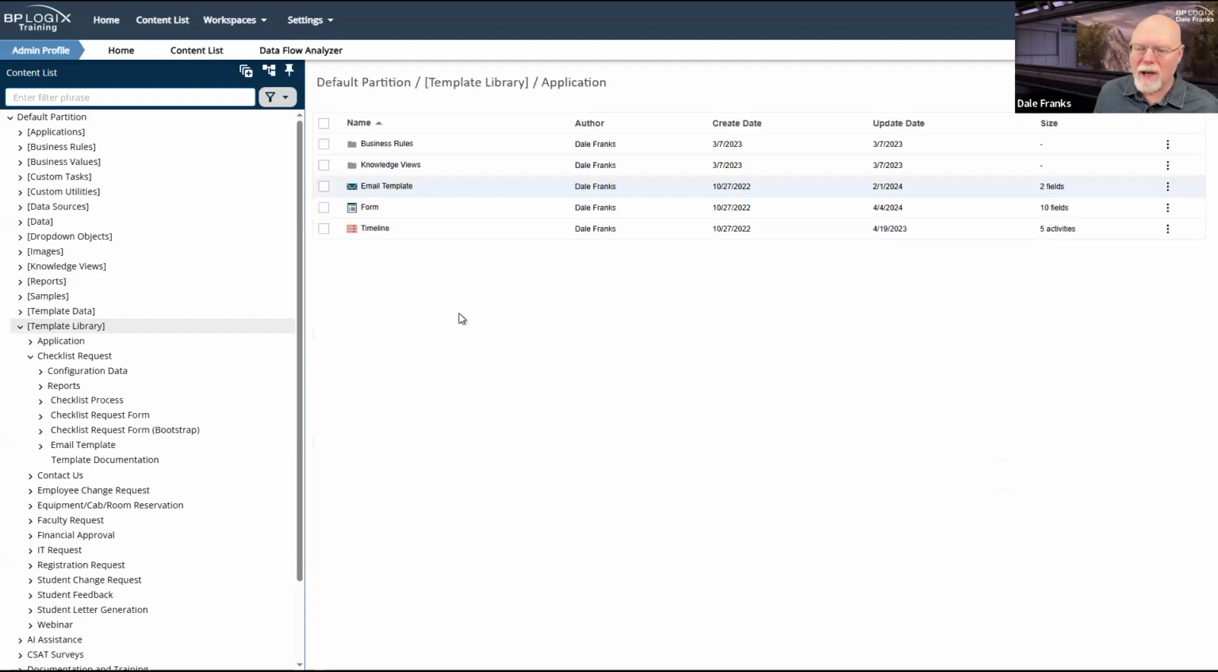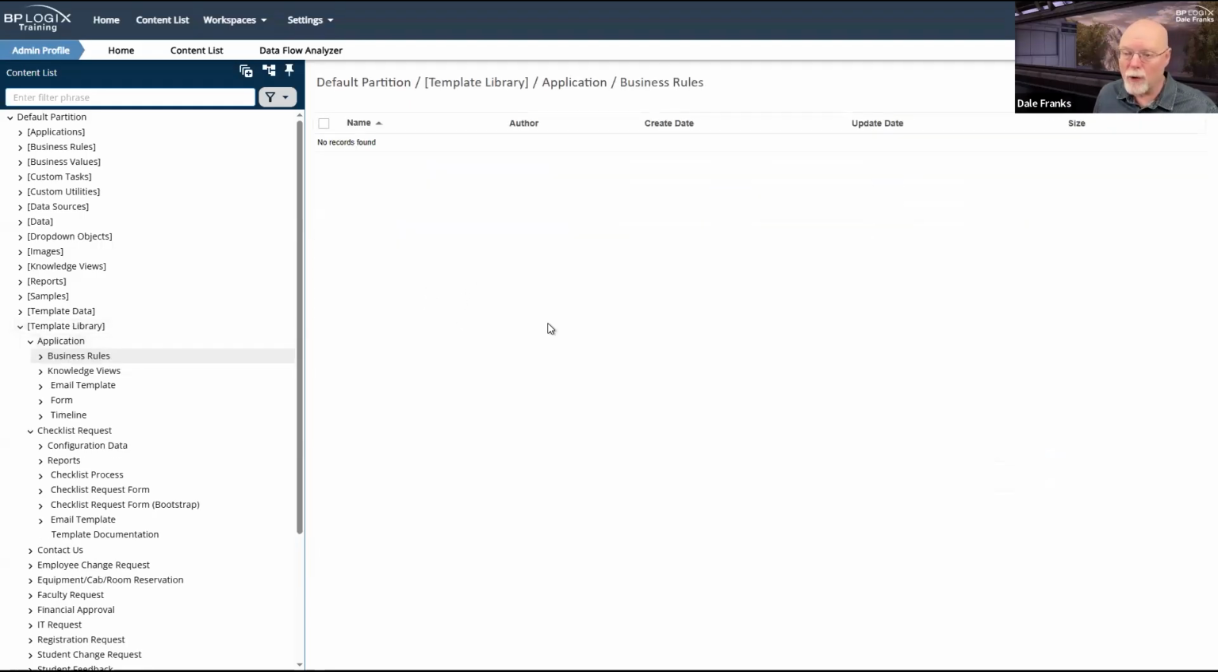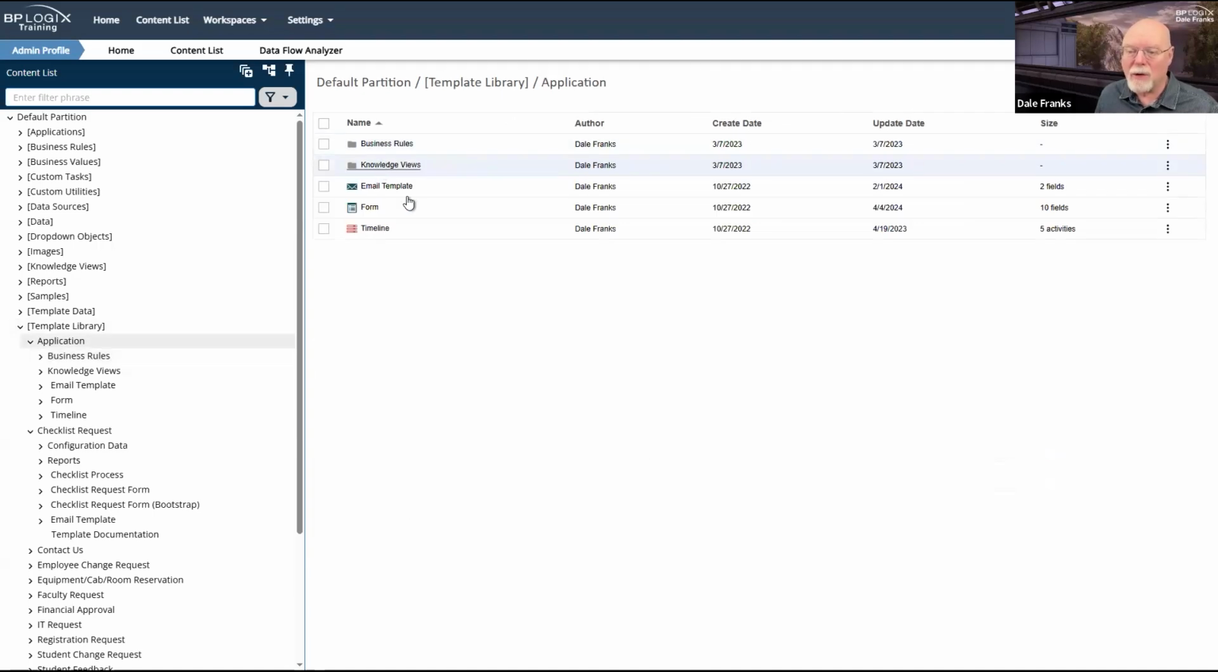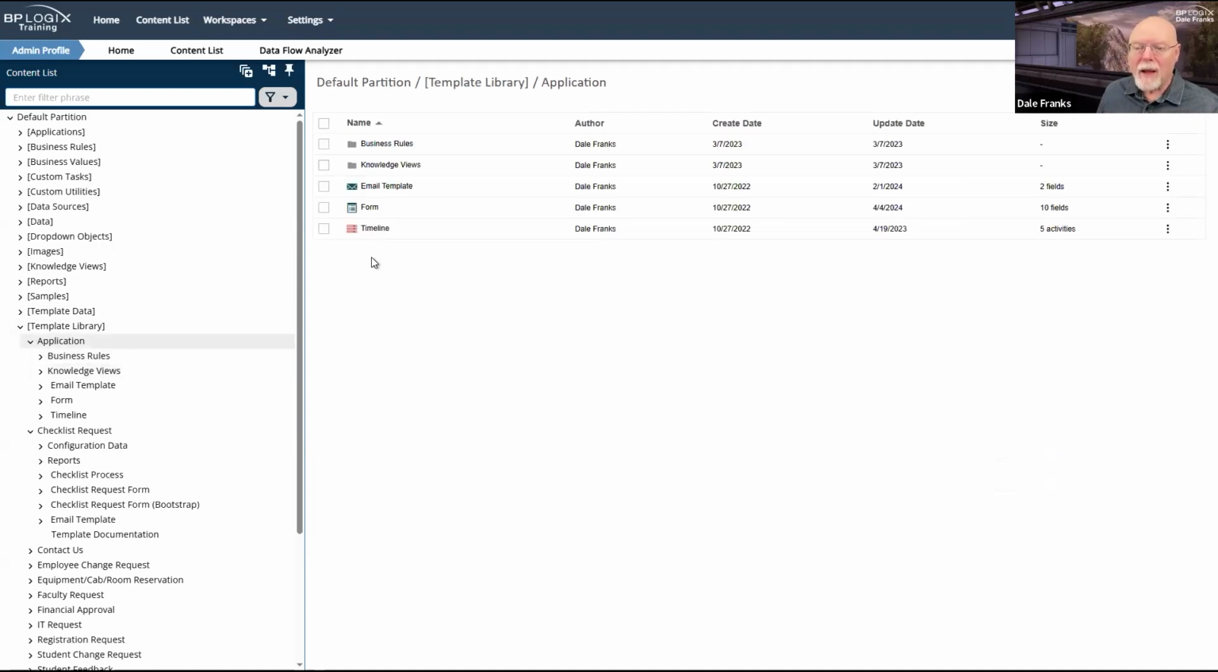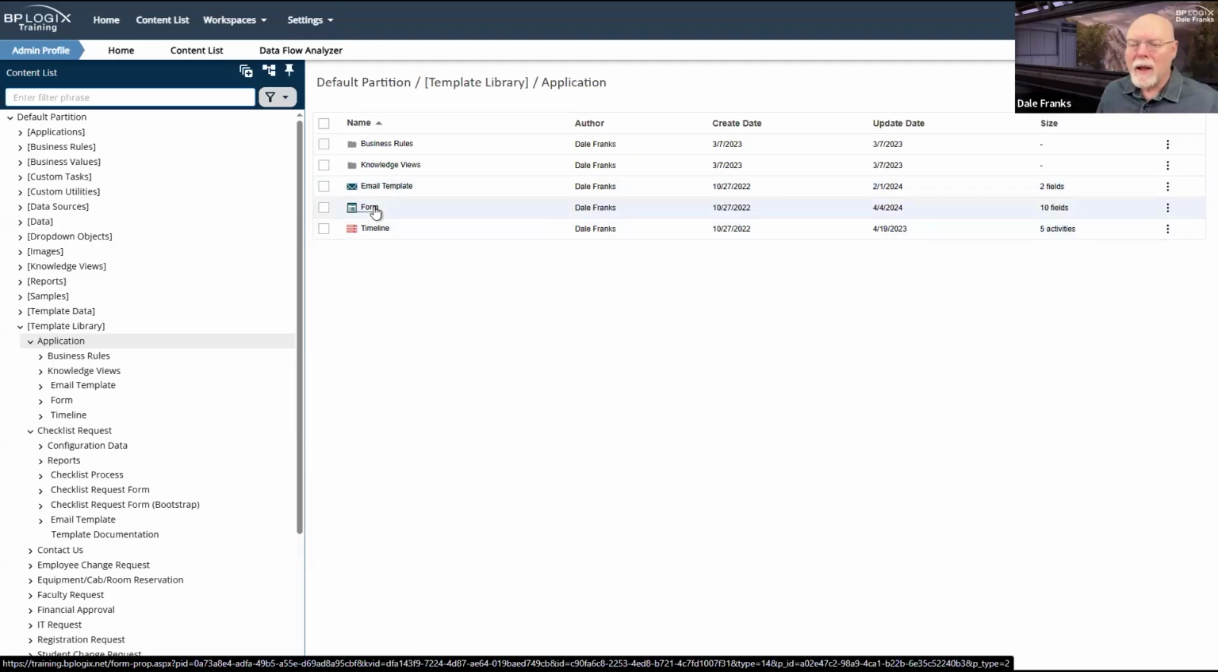So if we go into this application folder, there's not much in it. There is a business rules folder, which contains nothing. There is a knowledge views folder, which contains nothing. The important part of this is that I've got a form, a timeline, and an email template. And they're already connected together. The associations are already there.